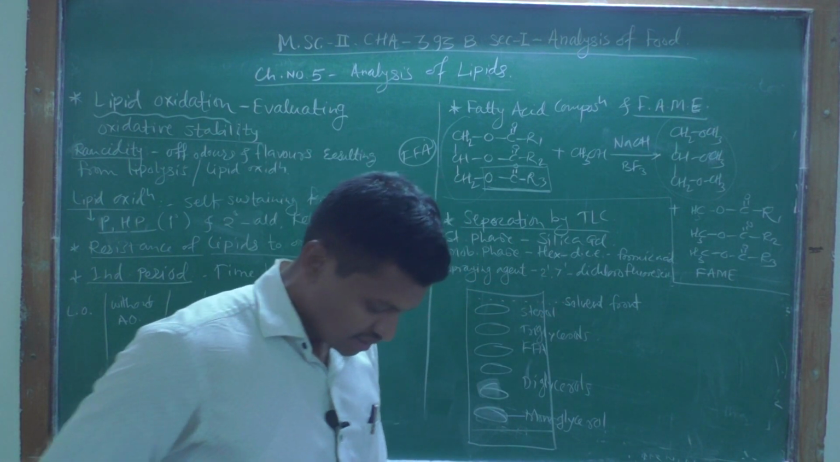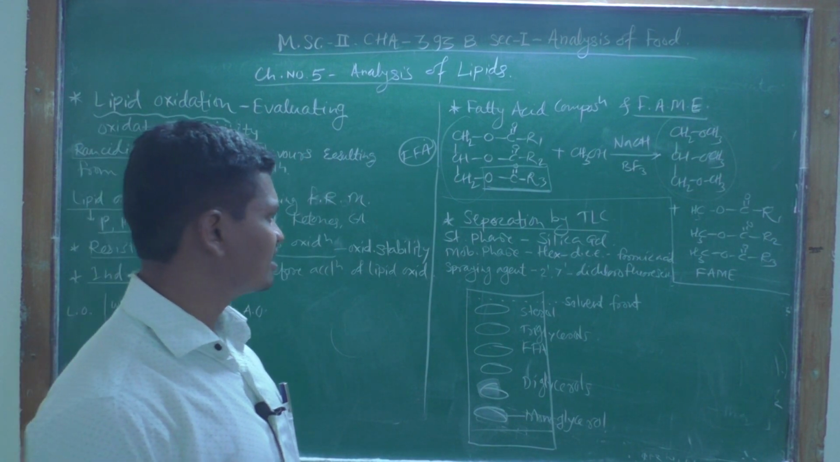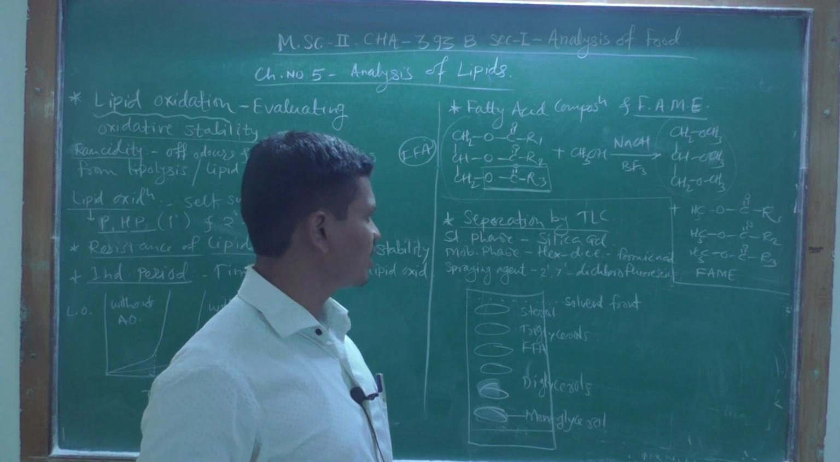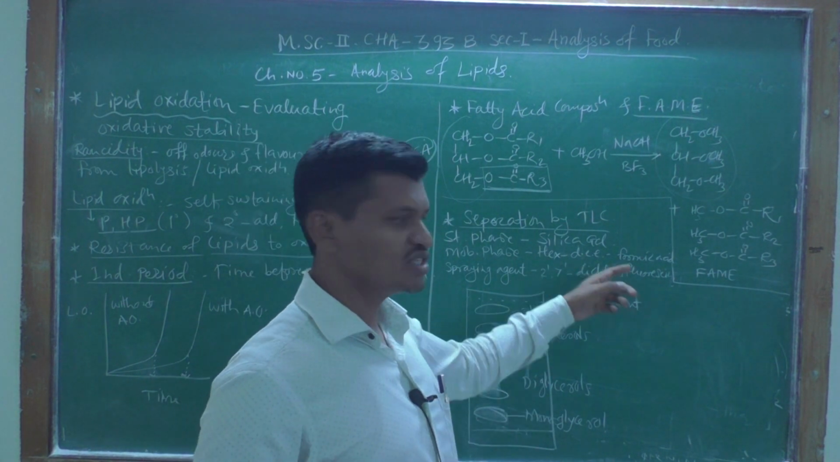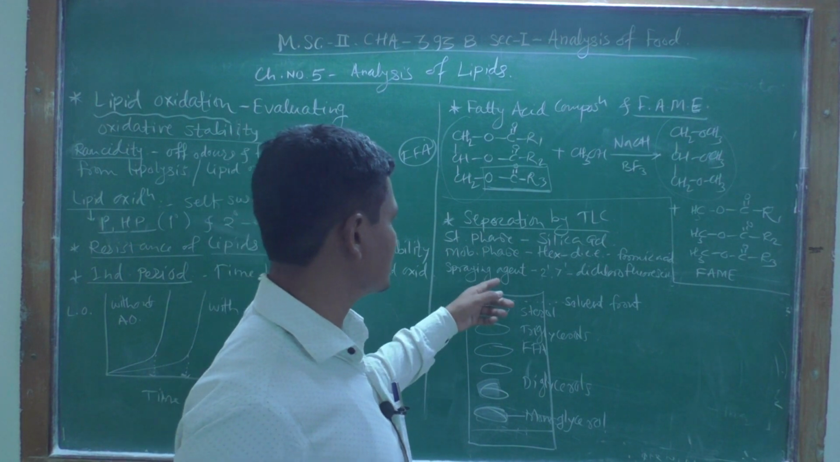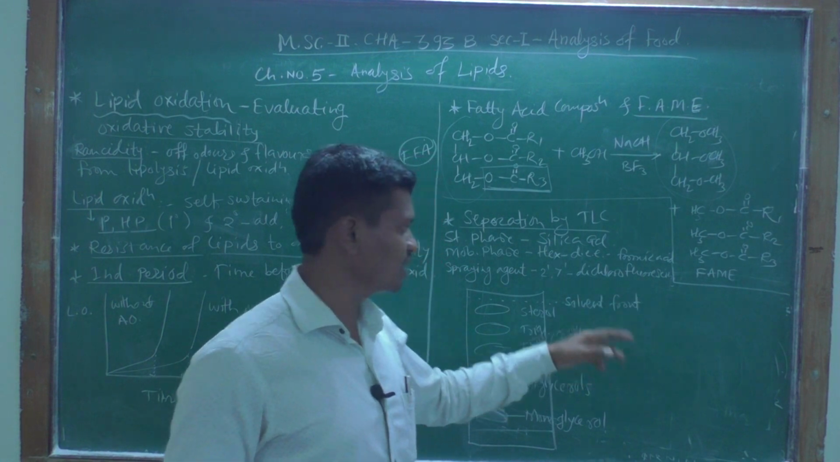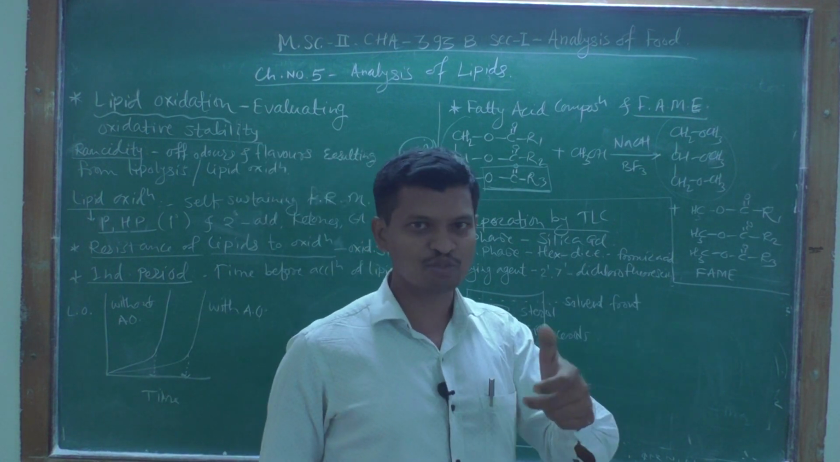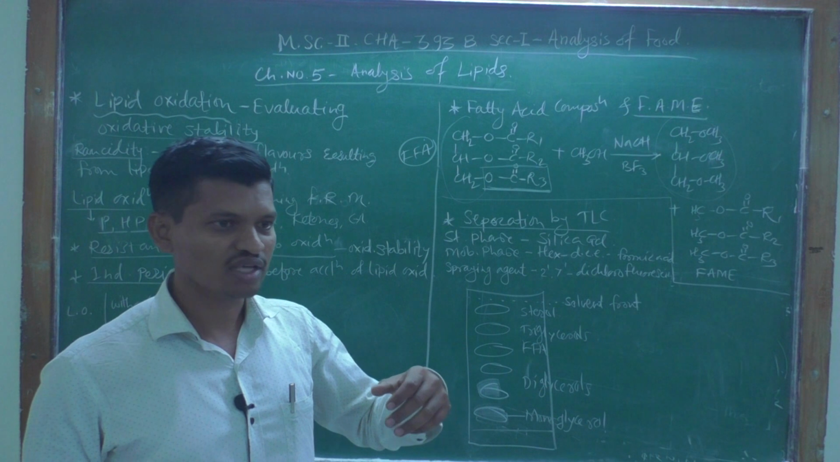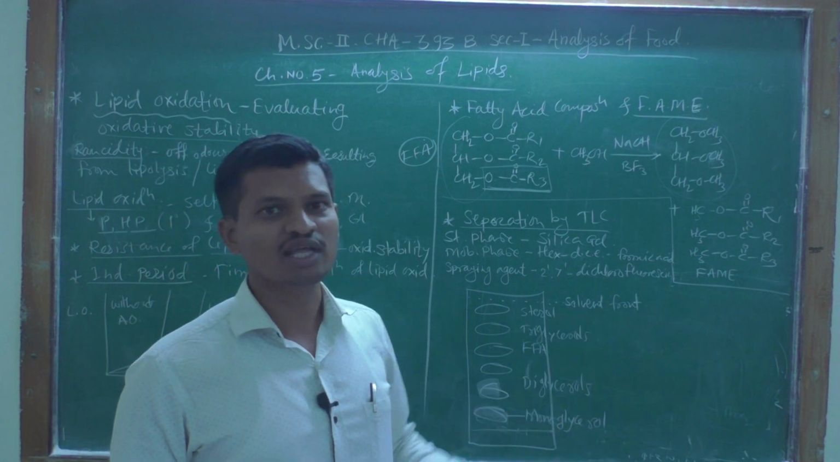Then hexane, diethyl ether and formic acid is there. Okay, so this combination of mobile phase can be used here. Then the spraying reagent is 2,7-dichlorofluorescein. Okay, this reagent can be used as a spraying reagent which gives a visualization of the spots after development of the thin layer chromatogram.